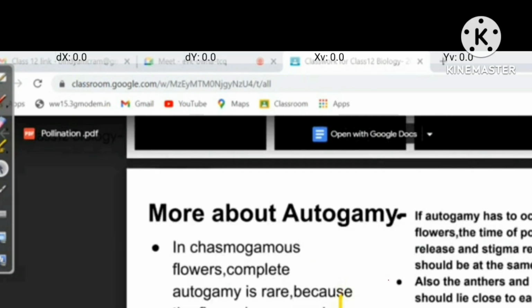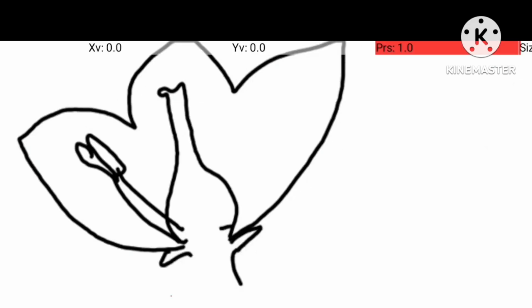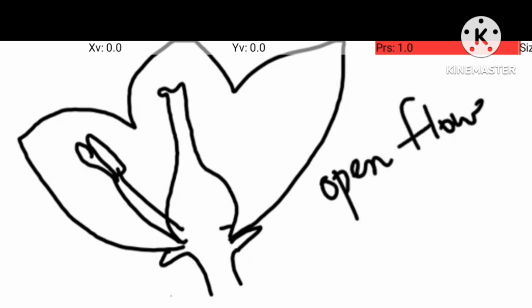Now more about autogamy. This is the pistil of a flower, this is the stamen of a flower, and the petals I am opening and keeping here. These kinds of flowers where the petals are open are also called open flowers, or chasmogamous flowers. If the flowers are of this open type, then autogamy is difficult to happen. Complete autogamy is rare. Complete autogamy means